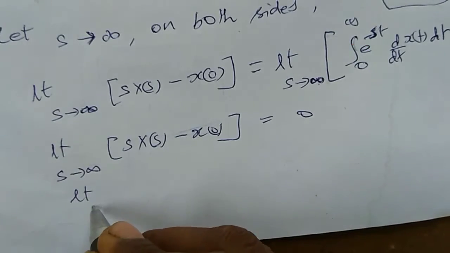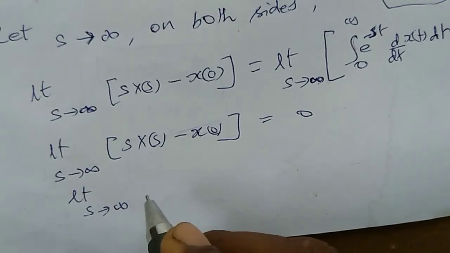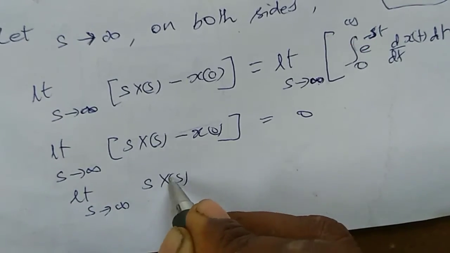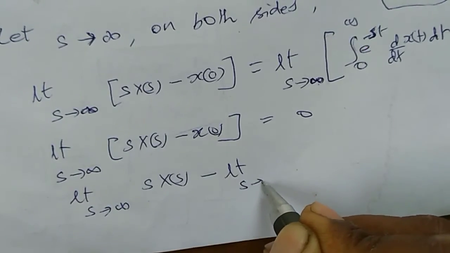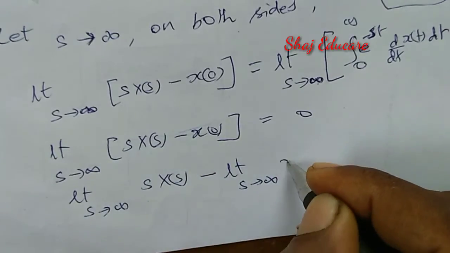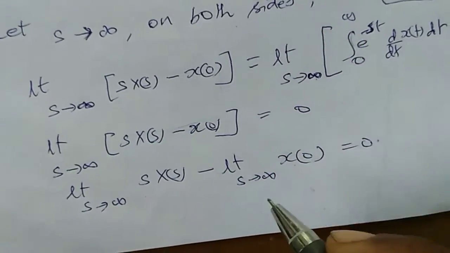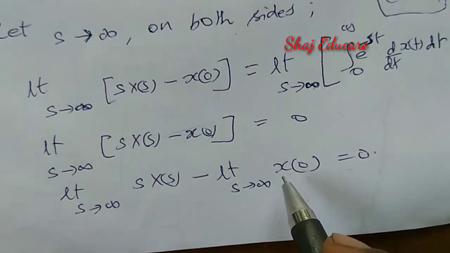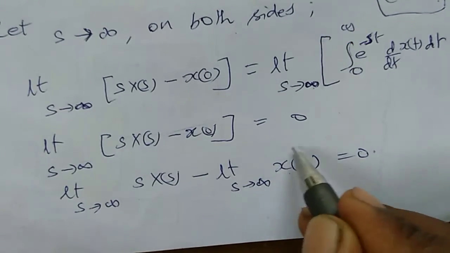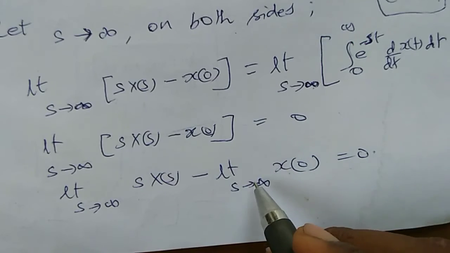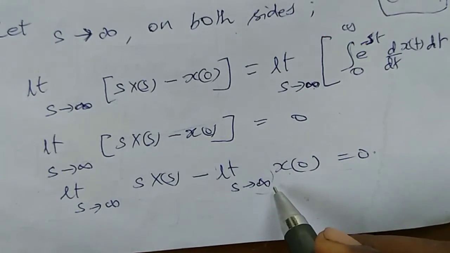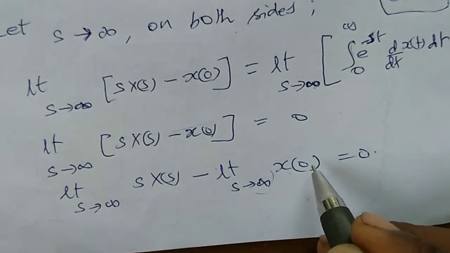So what we are getting is the limit s tends to infinity of s into X of s, minus the limit s tends to infinity of x of 0, equal to 0. Now just take a look. Here we don't have any term containing s, so this limit is invalid in this case.